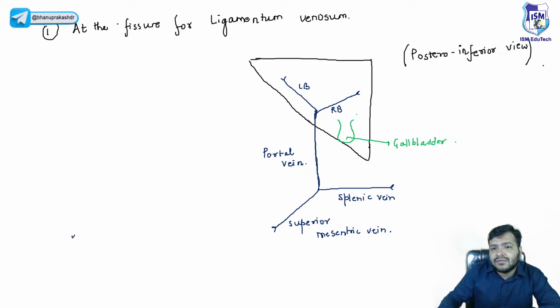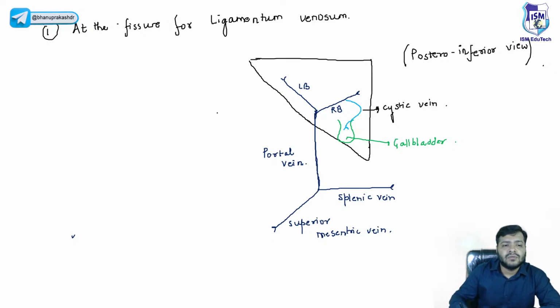It is the cystic vein which will drain into the right branch of the liver. So that is also something you already know. This is not a point of concern over here.